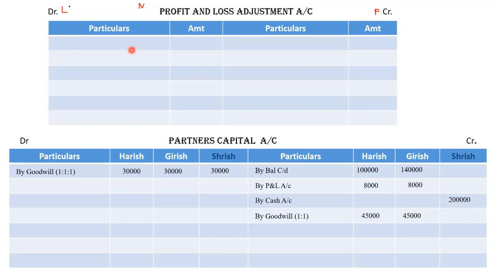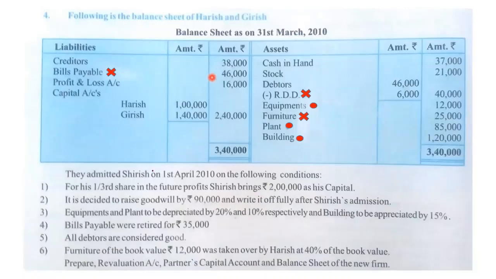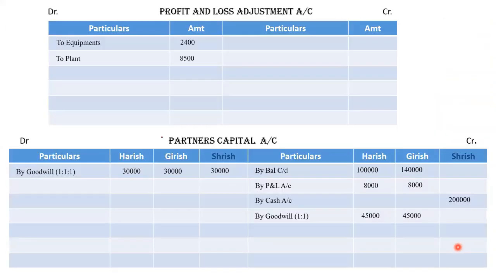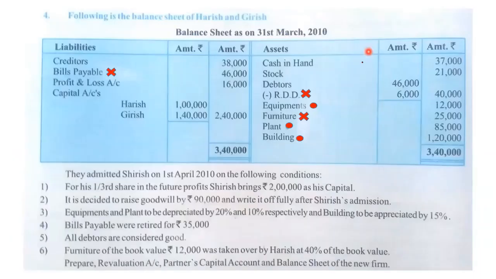So we have a loss. Depreciation is a loss, so it will be written in the debit side: to depreciation, to plant. Next, building is to be appreciated by 15%. So here is building, it's appreciated by 15%, that is 18,000. So the amount is 1,02,000. And as appreciation is a profit, it should be written in the credit side of the revaluation account or profit and loss adjustment account, 18,000.